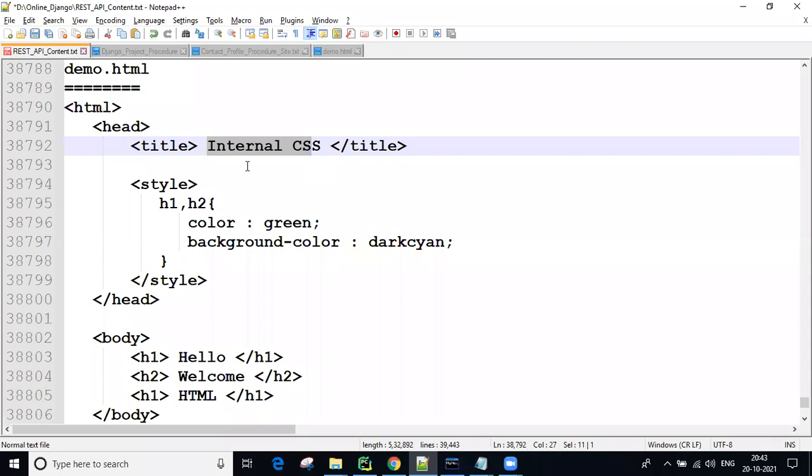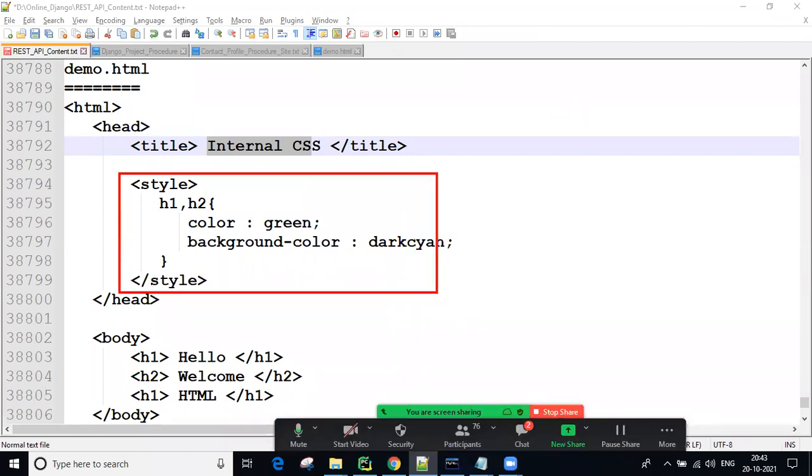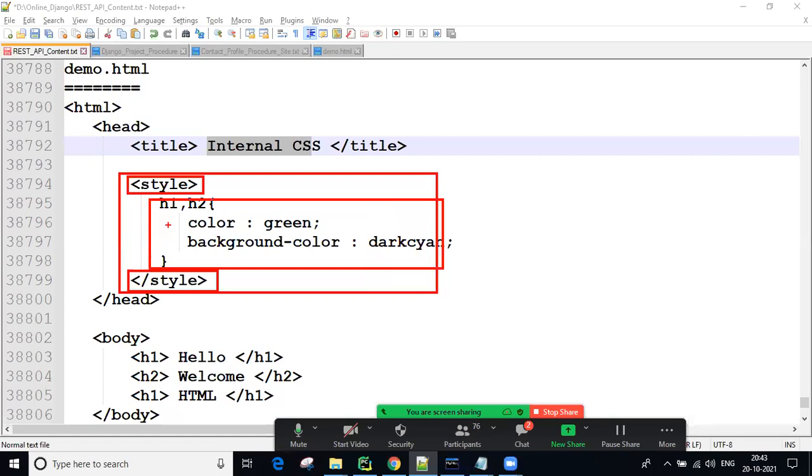Remember, some people are asking, sir, why are we using the style tag only? We need to accept some rules, guys. CSS was designed to be written using the style tag. We need to write the internal CSS the way they designed it.